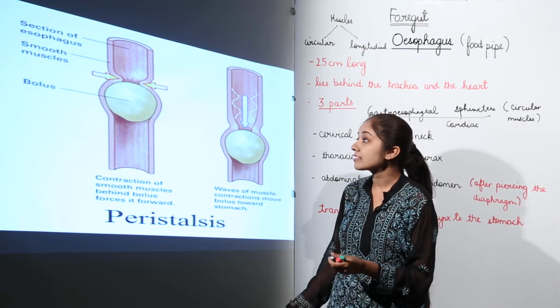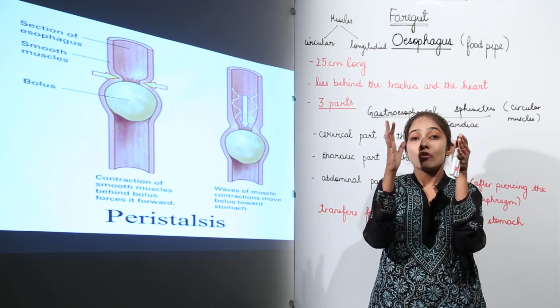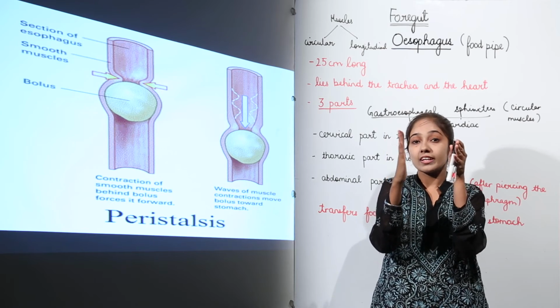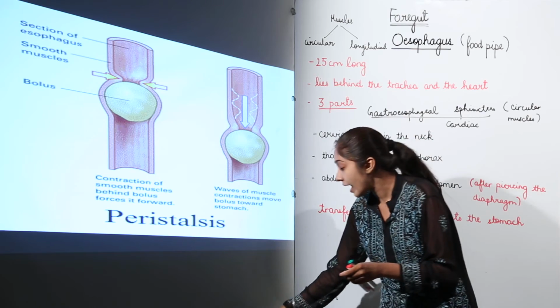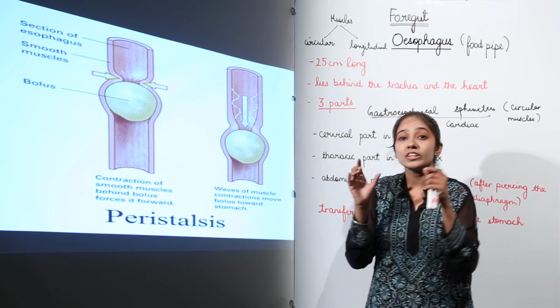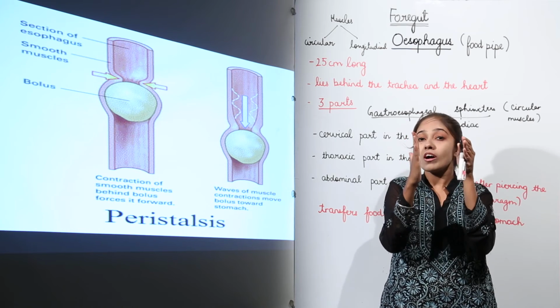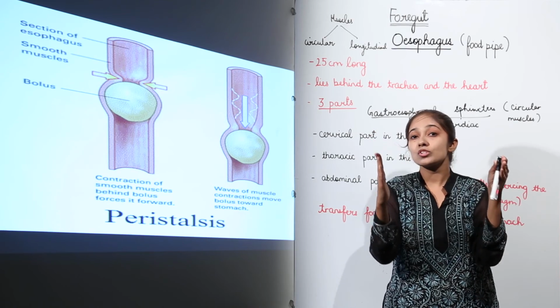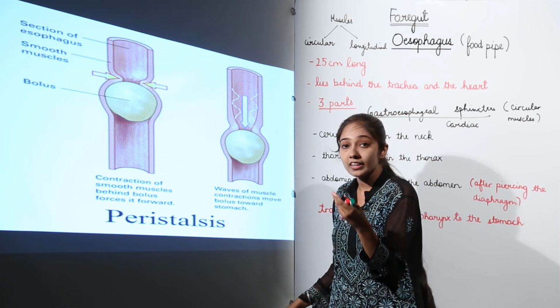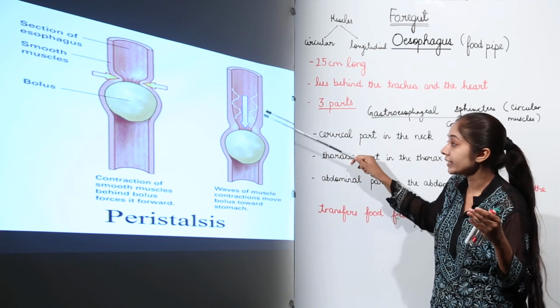When the longitudinal muscles contract, this is going to lead to the shortening of the esophagus, and the walls of the esophagus are going to be pushed outward. When they are pushed outward, this is leading to the bolus, or the mass of food, going downward.